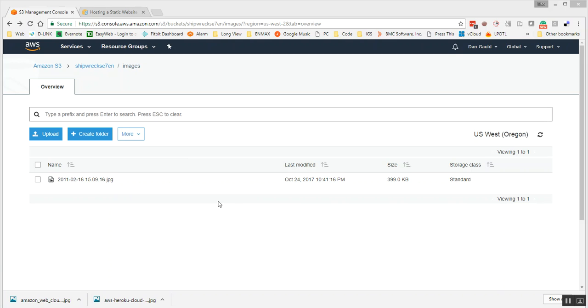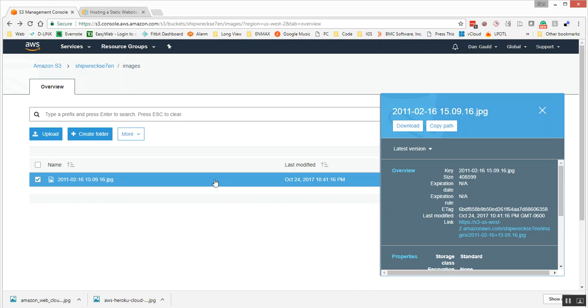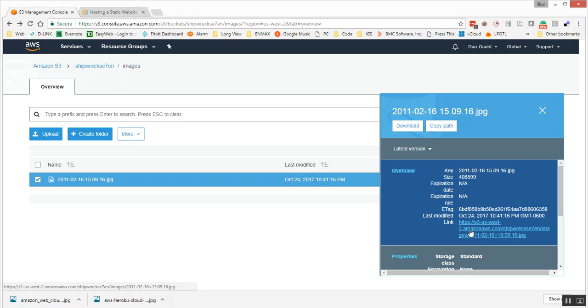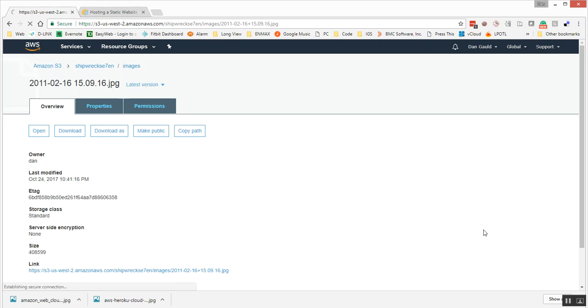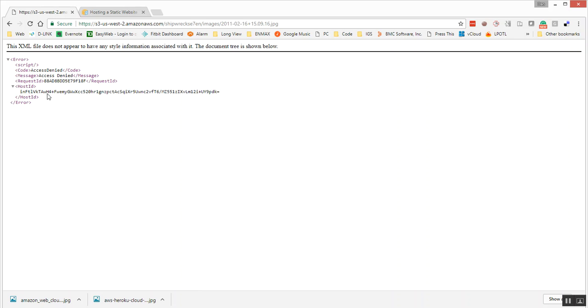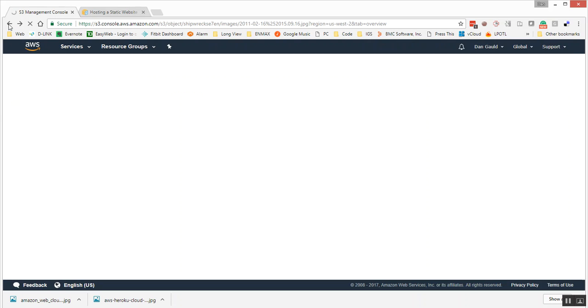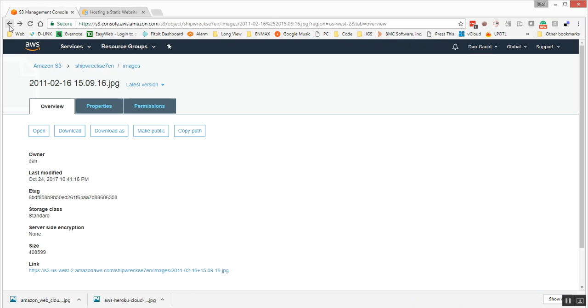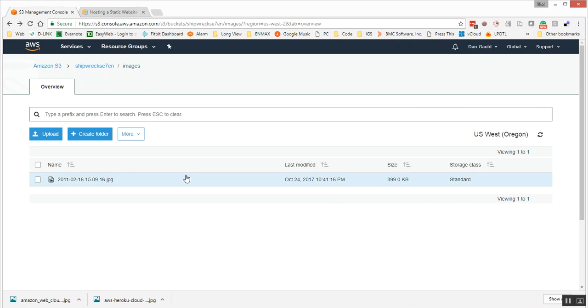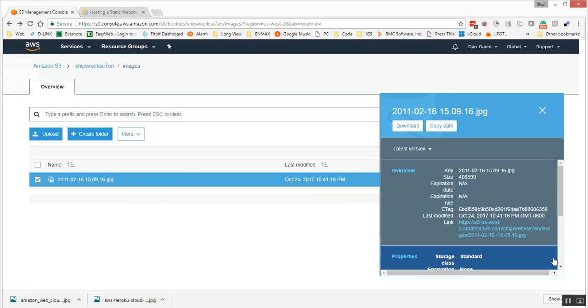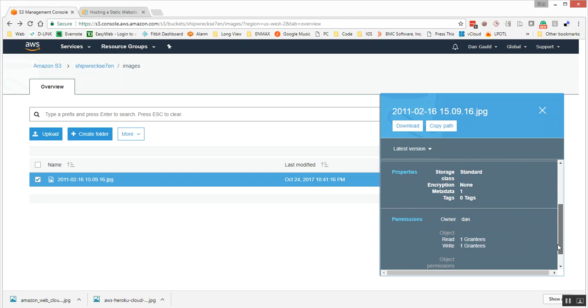Now, like we said, we can make the file internet accessible. So if we click on this, we can see there's this link here to our bucket, to this specific file. We can click on that link right now, and it doesn't take us anywhere. So the key thing, I think we have to add permissions. We have to make this permission the internet to make this internet accessible. So let's go back and we will select our file. And let's see here, let's find the permissions.